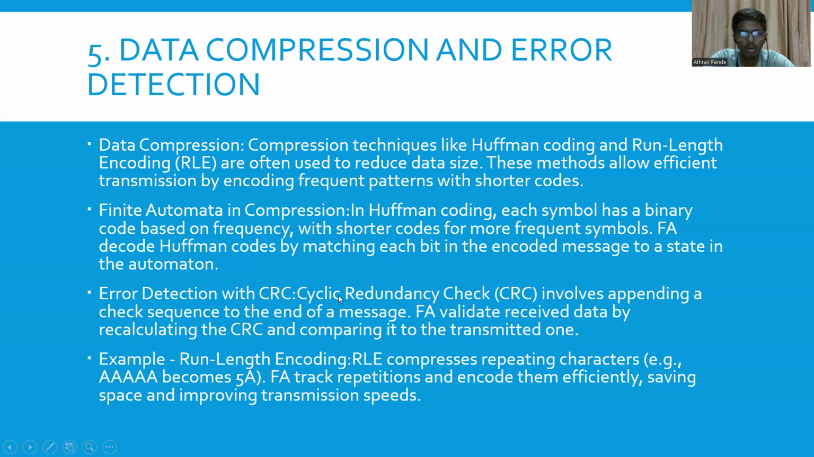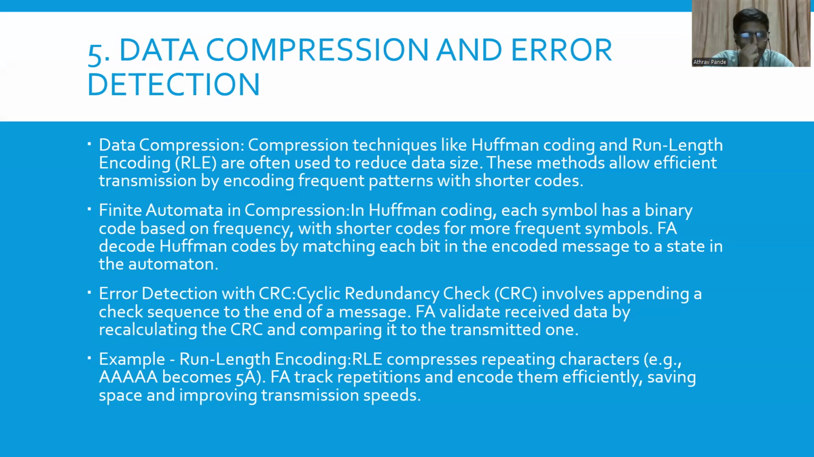Now let's talk about error detection with cyclic redundancy check, or CRC. This involves appending a check sequence to the end of a message. The finite automata validates received data by recalculating the CRC and comparing it to the transmitted one.